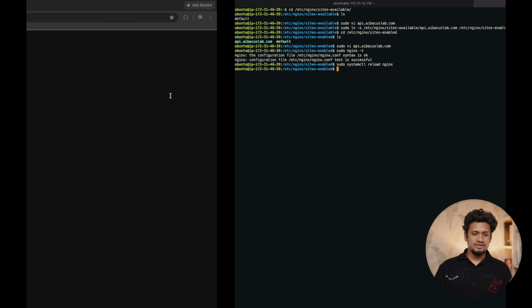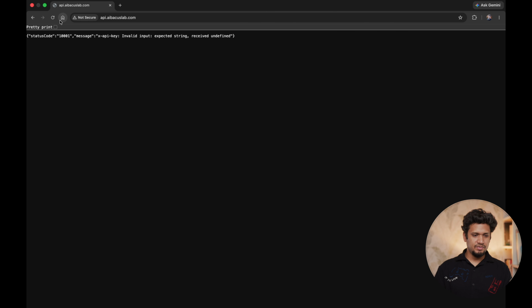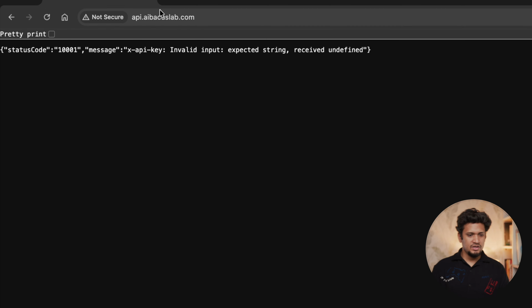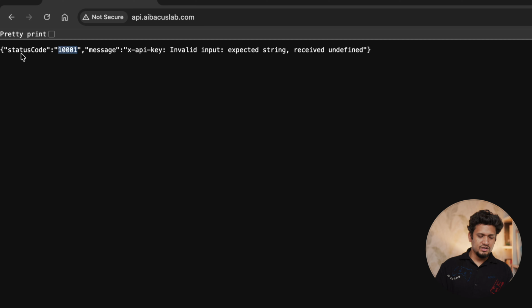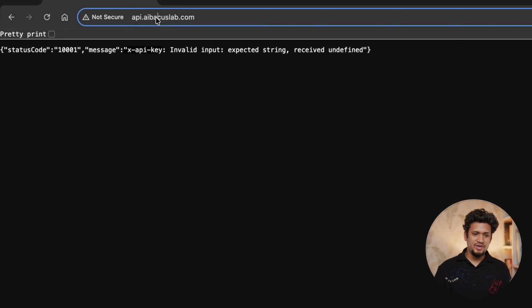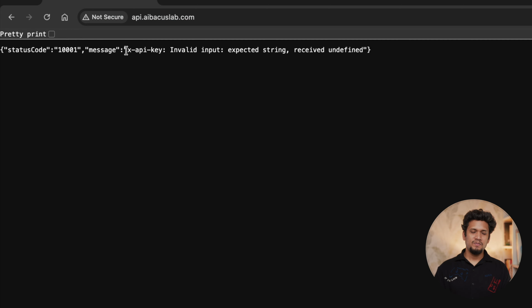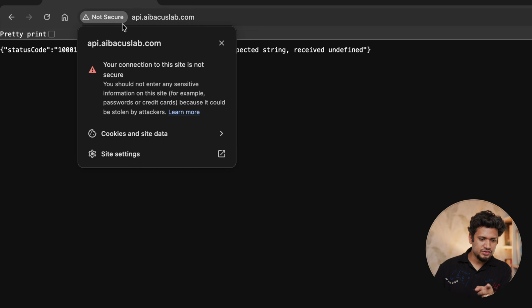Let's check again. It takes some time for update to take place. Yes. When I call api.abacuslab.com, I'm getting the response from my API that this requires an API key as well. So now this domain name is mapping to the service. Now in this response, you will see that it is not secure. Why? Because it is through the HTTP connection. I want the HTTPS connection to be enabled.